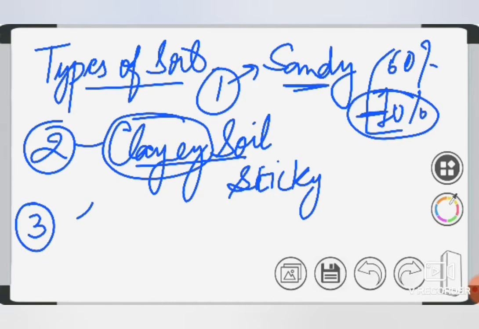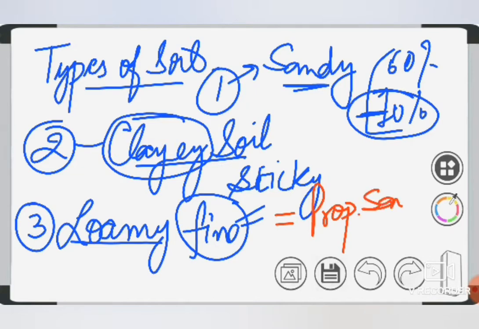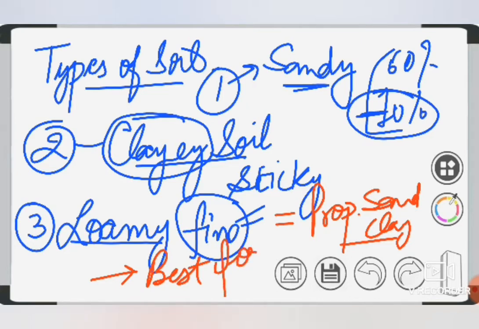Next comes loamy soil. Loamy means it is very fine soil, and it has sand and clay in equal proportion. Both sand and clay are present in equal proportion, so it is very good for farming. Loamy soil is best for farming.